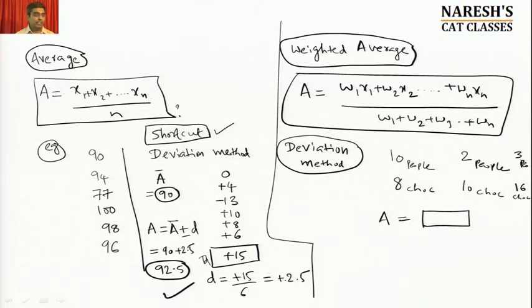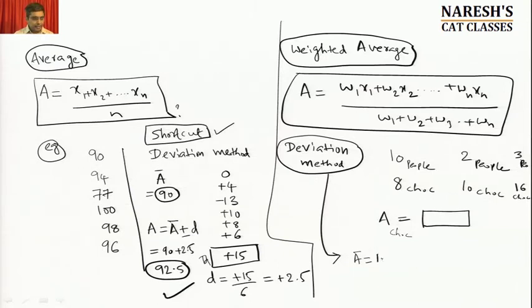I don't want to apply the formula. I can apply the deviation method again. What do I do in the deviation method? Exactly similar. First I assume an A bar, the assumed average. Because I'm trying to find the average number of chocolates, I assume an A bar for the average number of chocolates. One group has 8, one group has 10, the other group has 16. Take a number which is nearest. Why can't we take a number like 10, the middle number?